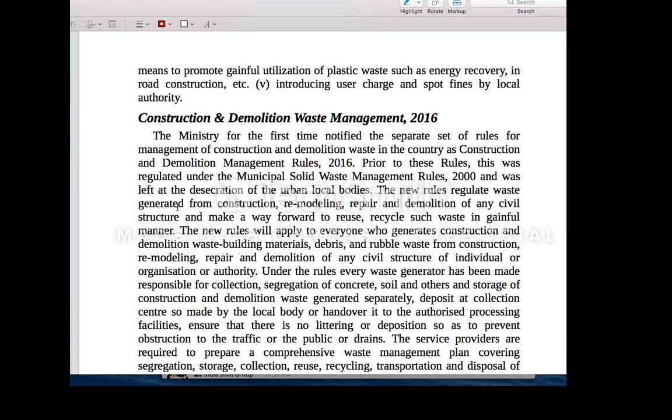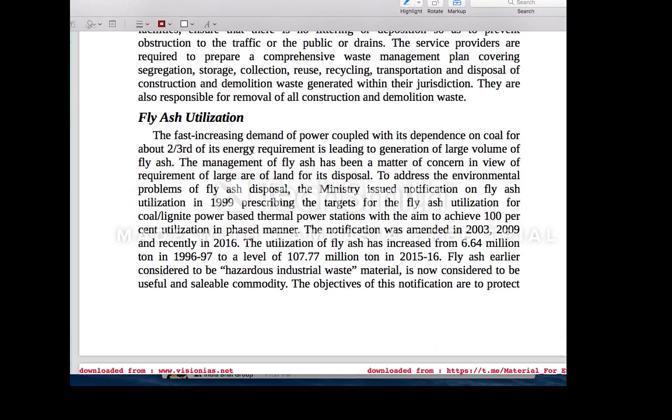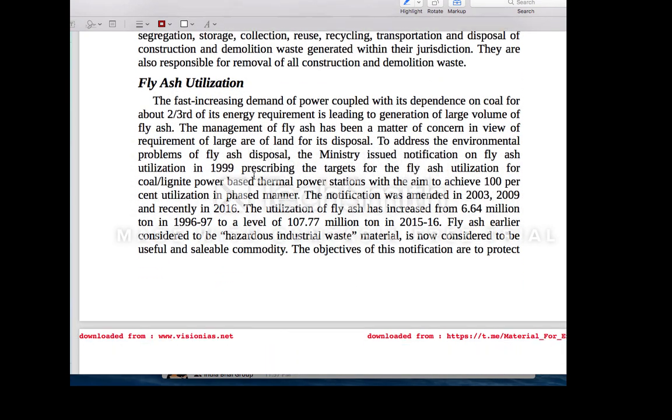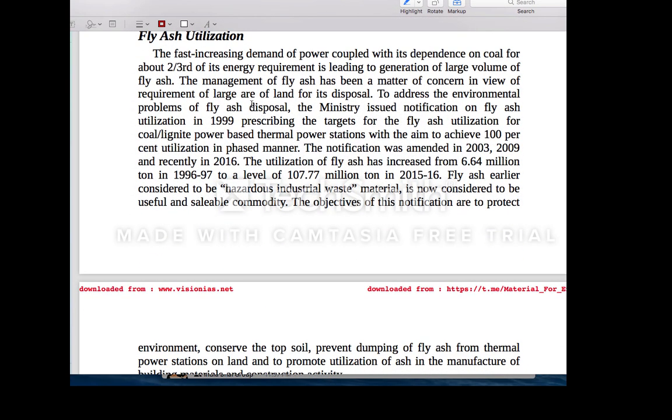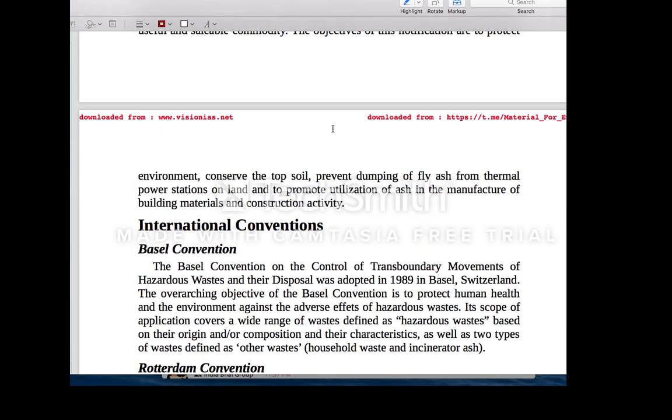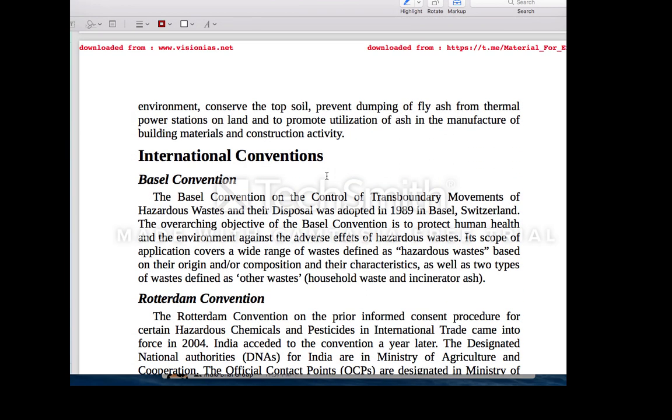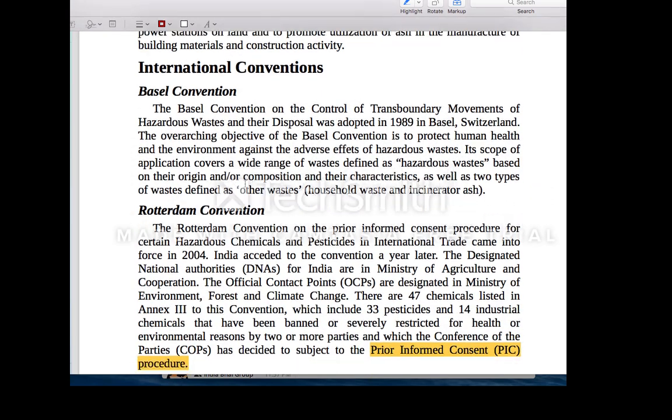Even the construction and demolition waste I have discussed. Then fly ash utilization. Maharashtra is the first state to come up with a fly ash utilization policy. Fly ash means the ash released whenever you burn fossil fuels like coal. It has very good utilization: it can be used to increase soil fertility. If you don't utilize it properly, it can create soil and air pollution. So it has to be utilized properly, and Maharashtra is the first state to come up with a fly ash utilization policy. All these things I have discussed.